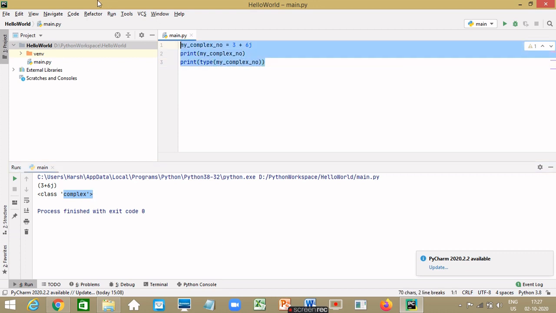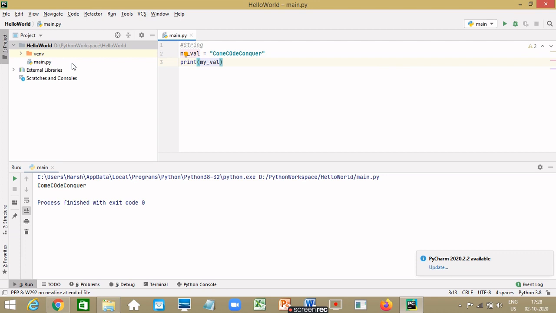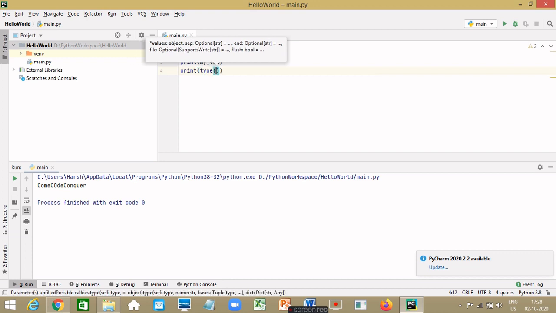Now let's see the string data type. Now a string is a collection of characters enclosed in quotes. It can be single quotes or double quotes or even triple quotes for multi-line strings. So let's define a string. Let's say my_value is equal to "Come Code Conquer", and let's print it. my_value, it says the same value as we have defined it. So let's also print out the type to check if Python has taken this value as a string.